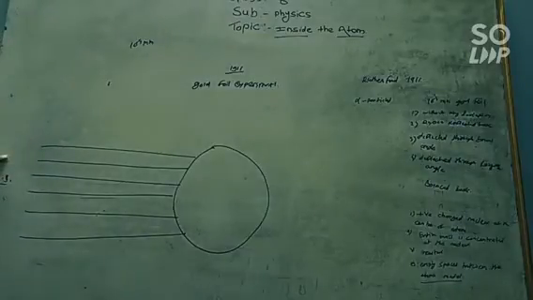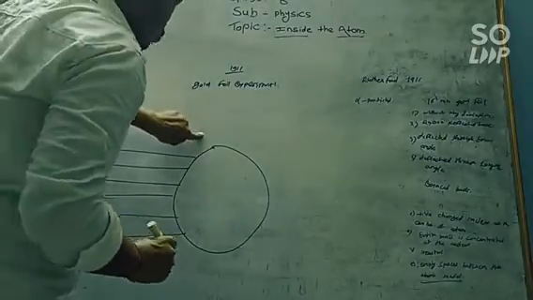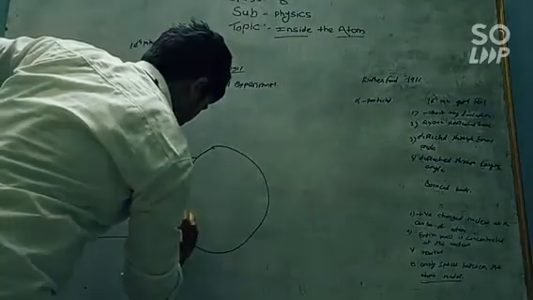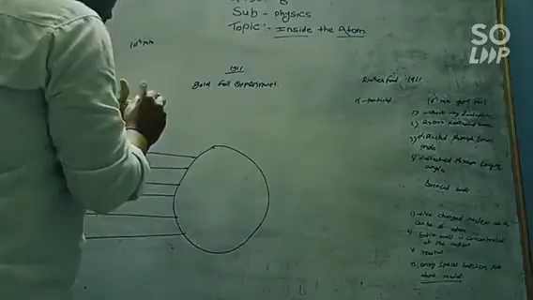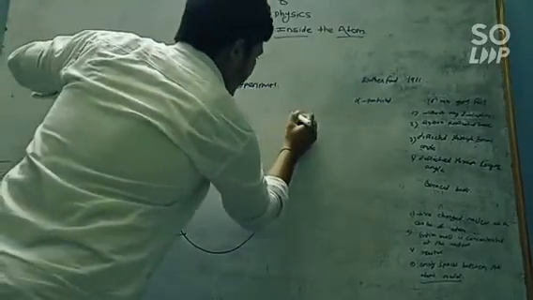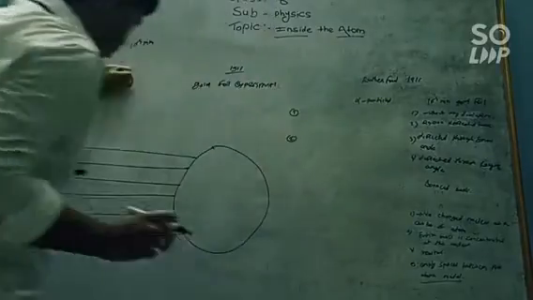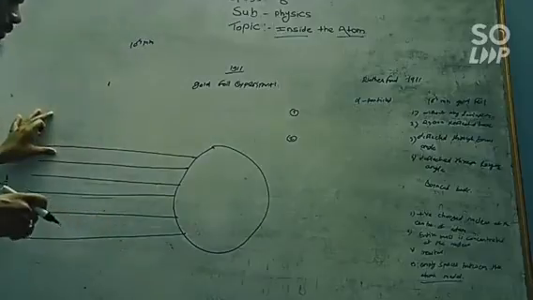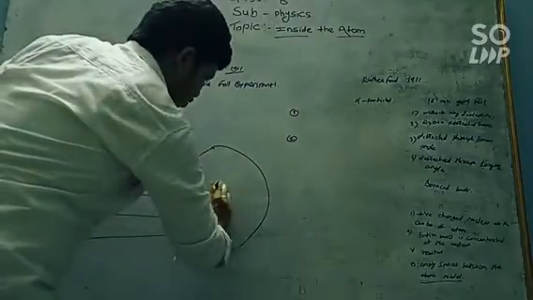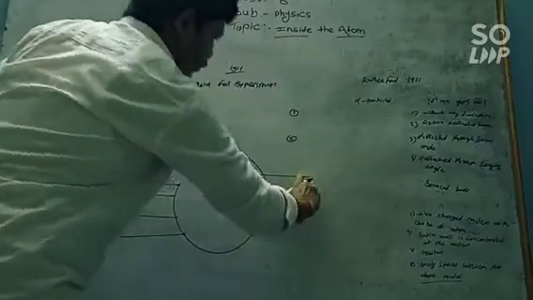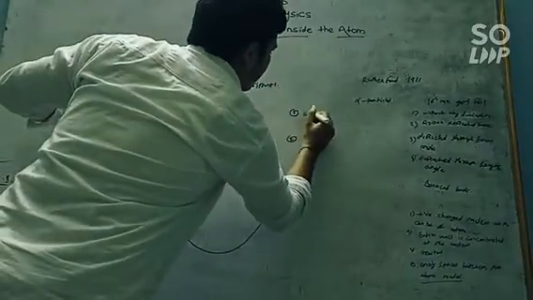When the radioactive substance is placed here, the alpha particles get bombarded on the thin gold foil. In this experiment he came to the following conclusion: when the alpha particles are bombarded on the thin gold foil, some alpha particles are transmitted or pass through the gold foil without any deviation.